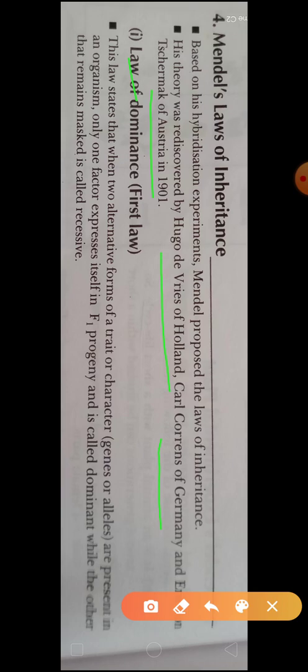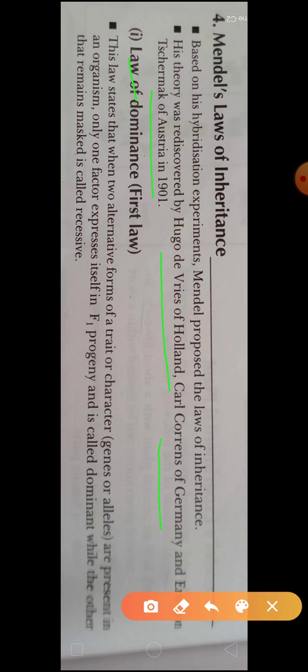As we have seen in the monohybrid cross, all plants are tall in the F1 generation. So Mendel proved that in the F1 generation only the dominant factor shows its effect, not the recessive. This is the first law of inheritance.